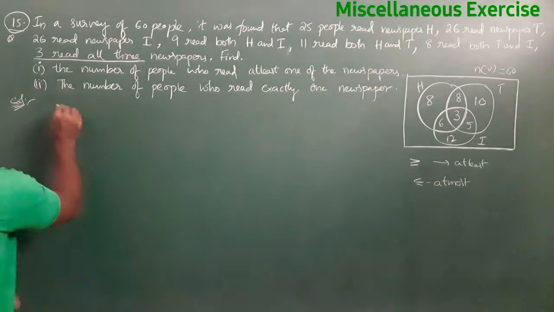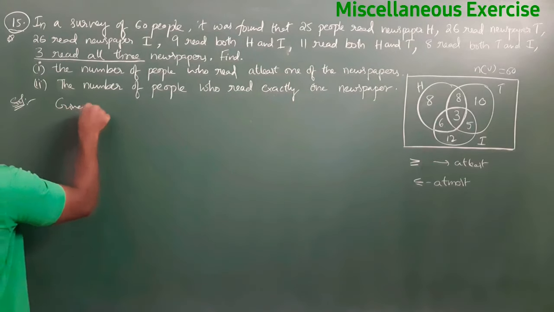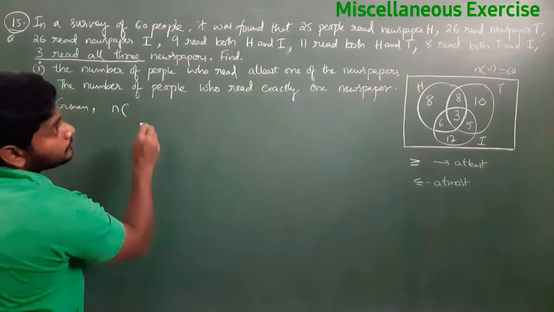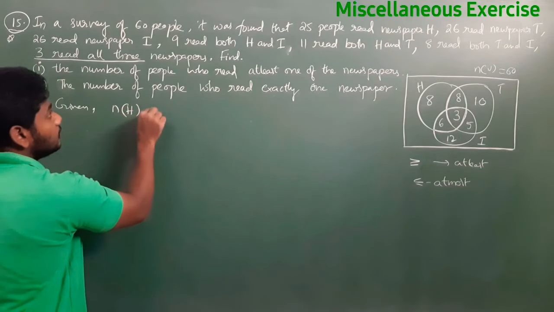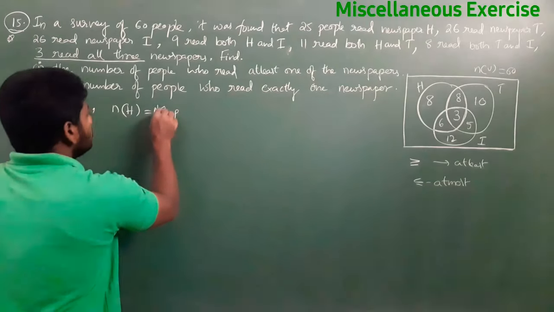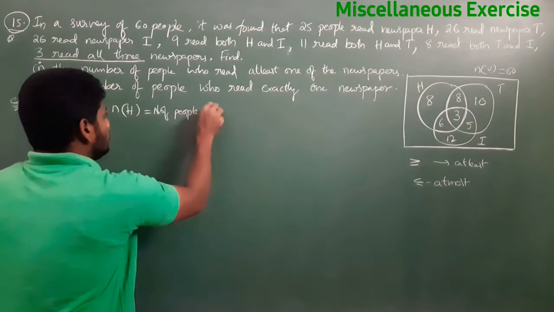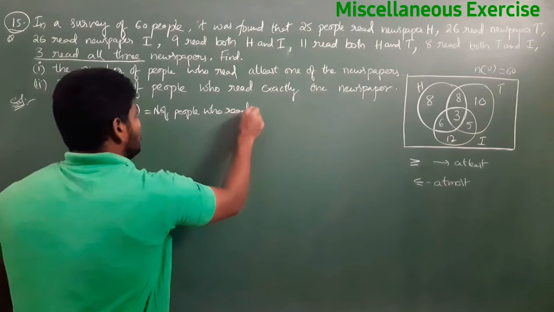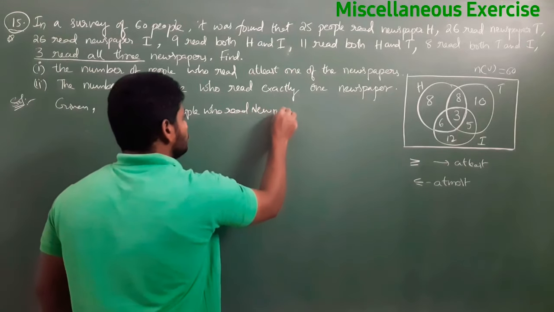Now, what is the given data we need to write? It is given n(H). What is n(H)? The number of people who read newspaper H.